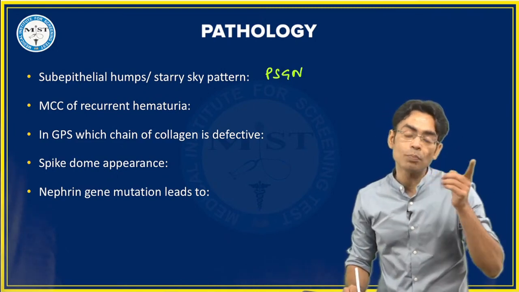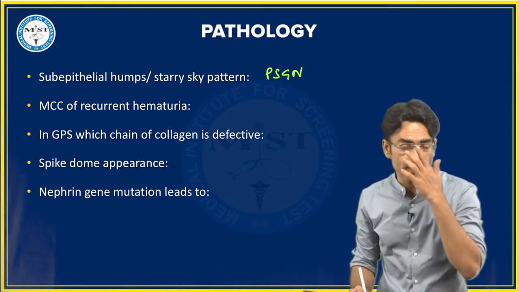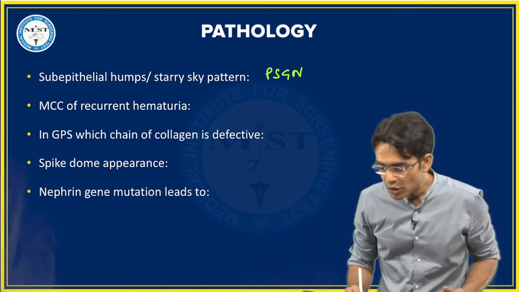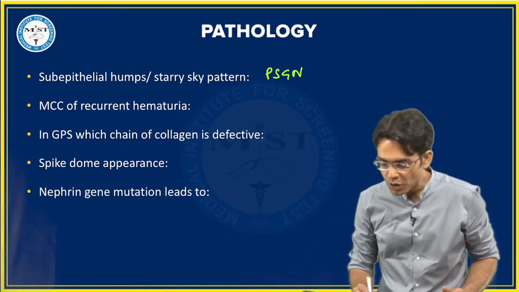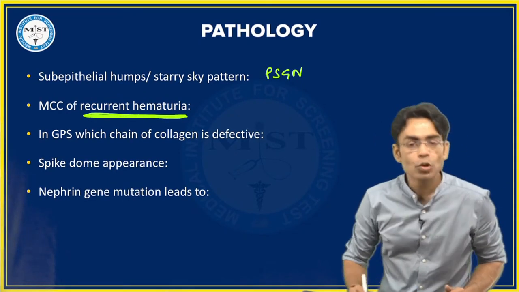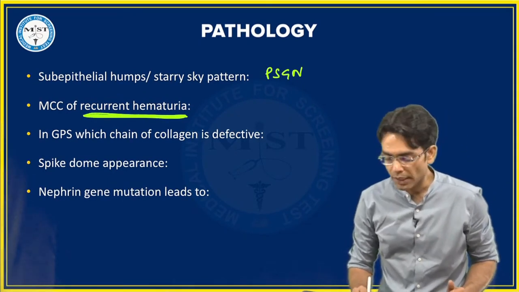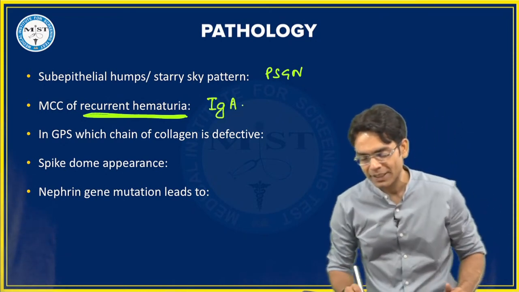ठीक है. Group A beta hemolytic streptococci is the etiological agent. Molecular mimicry हो जाती है. Most common cause of recurrent hematuria. Come on guys, start giving the answers. Most common cause of recurrent hematuria. जब भी ये word आता है, very recent question of your exam. Most common cause of recurrent hematuria. Yes, thank you very much. It is your IgA nephropathy.